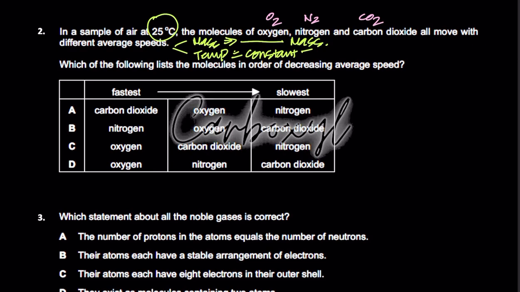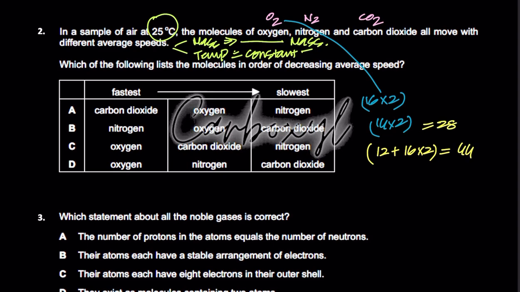If you check the molecular masses of oxygen, nitrogen, and carbon dioxide: oxygen is 16, and since you have 2 of those, times it by 2. Nitrogen is 14, 2 of those, times it by 2. Carbon dioxide, carbon is 12, oxygen is 16, times it by 2 because 2 oxygens. You add them together, that's 44. Here you get 28 AMU, and here you get 32 AMU, right? So if you check this out, which one would be the fastest? Obviously, nitrogen is going to be the fastest because it has the lowest molecular mass. And then after it, oxygen is going to be the second fastest, and the fattest of them all is going to be the slowest.